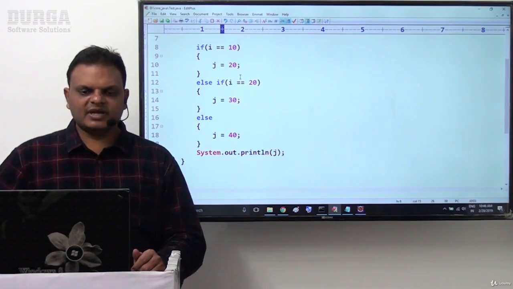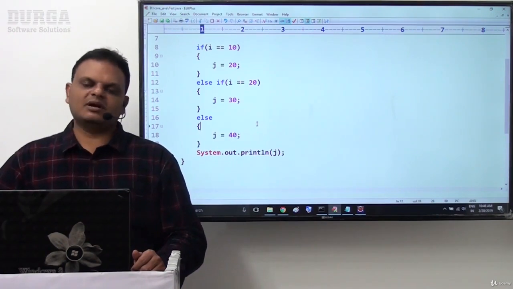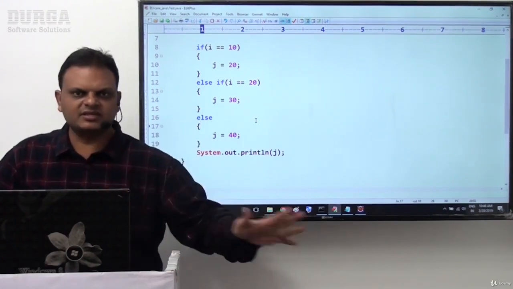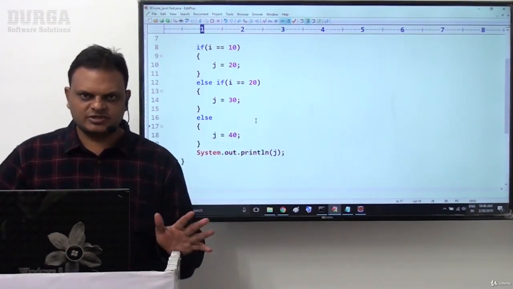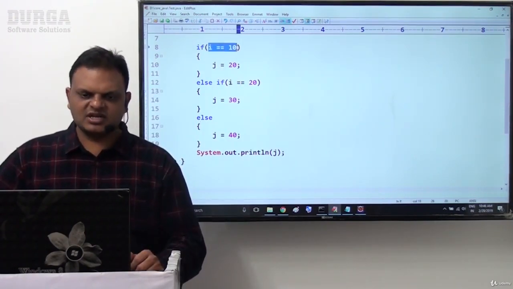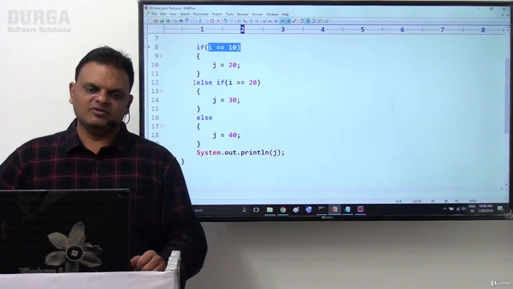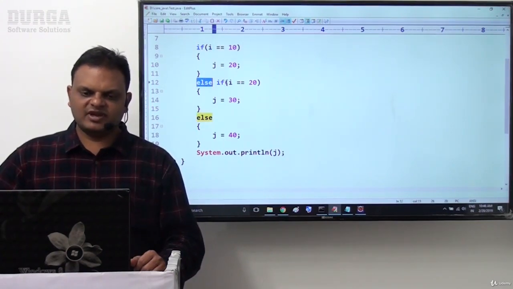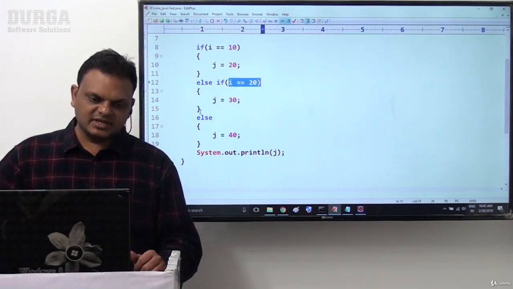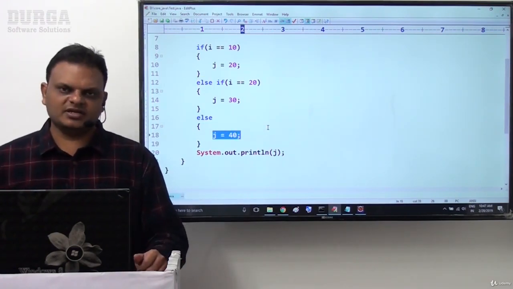Now compiler recognizes j variable initialization under if, under else if, under else part. Then compiler will decide by seeing this total syntax that the conditional expression results may be true or may be false, but in all cases finally j variable is going to be initialized. Why? Because if the first conditional expression result is true, j = 20. If it is false, flow of execution will come to else, and again if is available. Here if this conditional expression is true, j = 30. If it is false, then there is an alternative, that is the else part. Then else part content will be executed. Here j = 40.